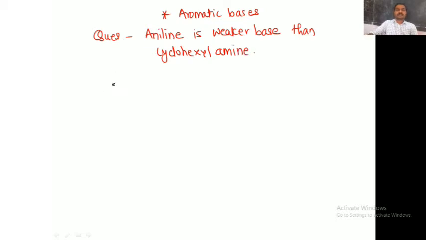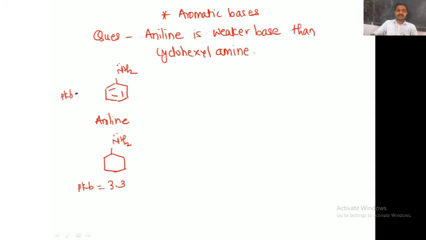Okay. So here is the structure of aniline: an aromatic ring with NH2. And cyclohexylamine is this 6-membered ring containing NH2. Now aniline is a weaker base than cyclohexylamine. That means cyclohexylamine is the stronger one. So the pKb for cyclohexylamine is 3.3 and the pKb for aniline is 9.4.